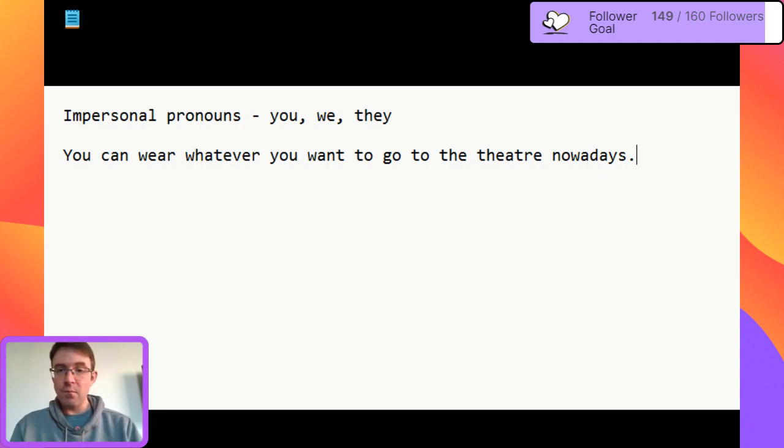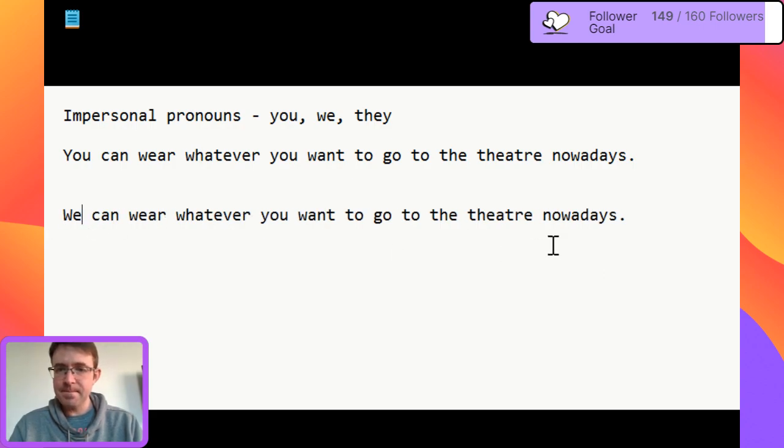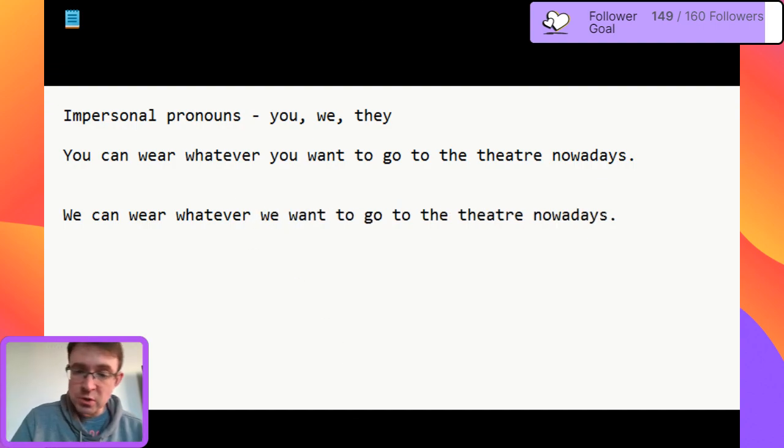Any person can wear whatever they want when they go to the theatre. If you want to include yourself in these ideas, then we normally use we to show this. So we can use exactly the same sentence, but we can just change the pronouns. So from you to we here, and you to we here. So in this sentence now, you is just not including yourself. You refers to people in general. When we use we, we include the speaker as well. So we can wear whatever we like to go to the theatre these days.